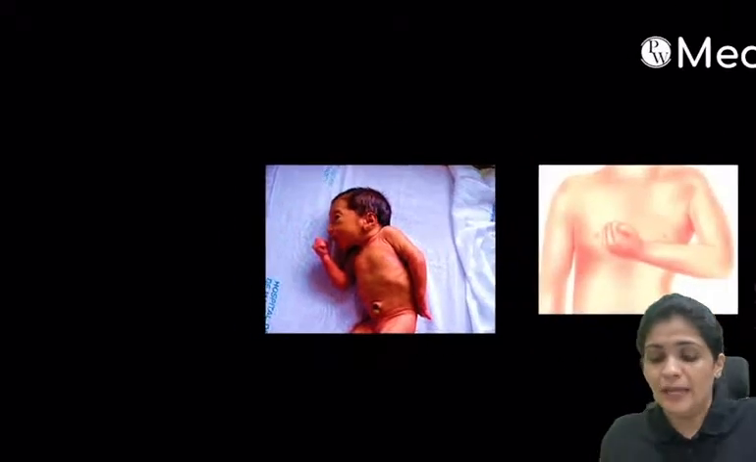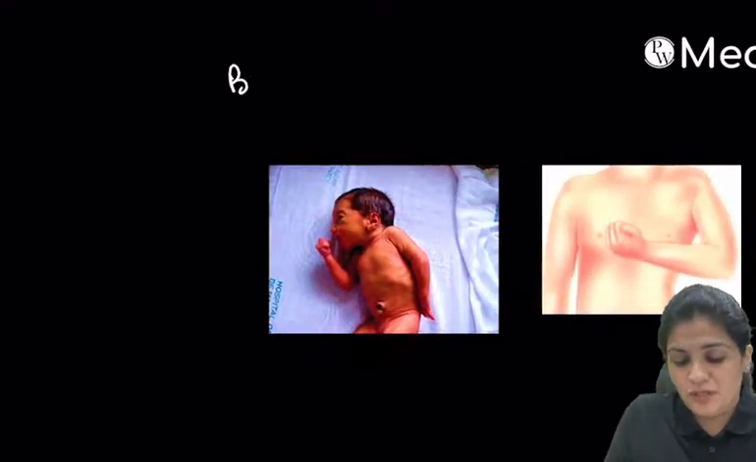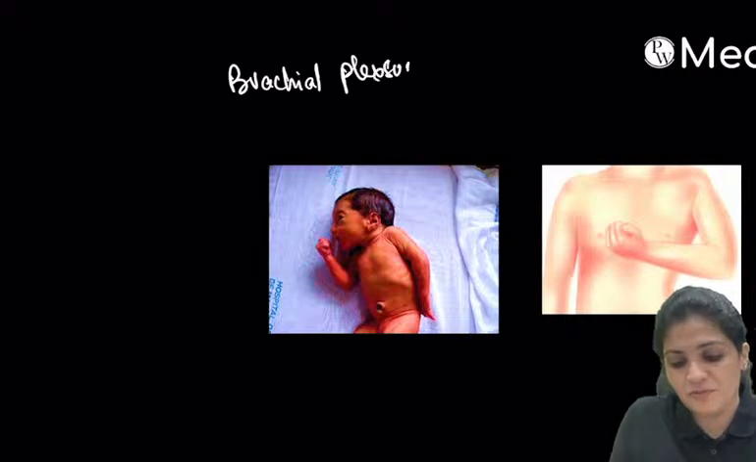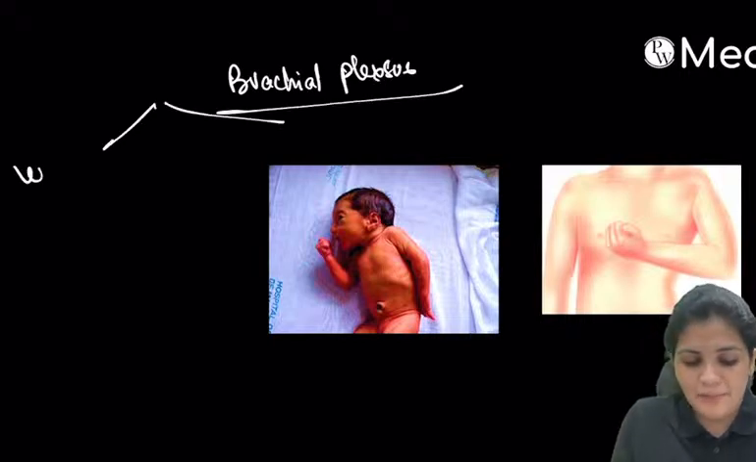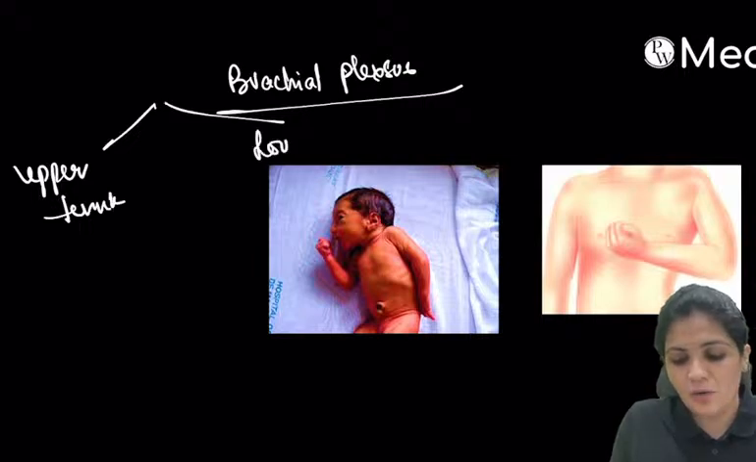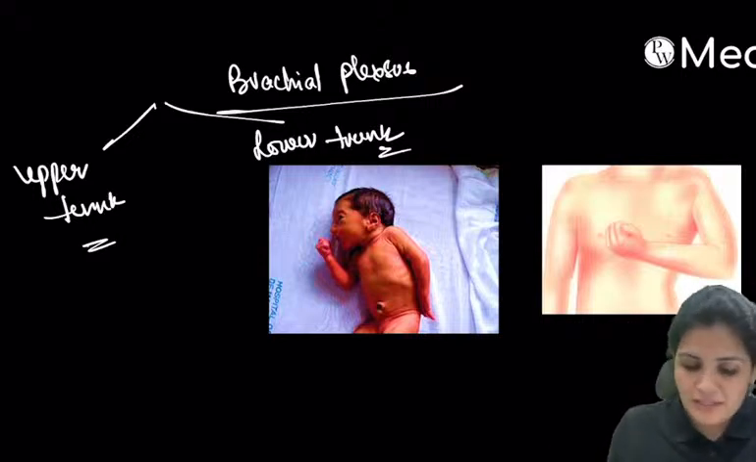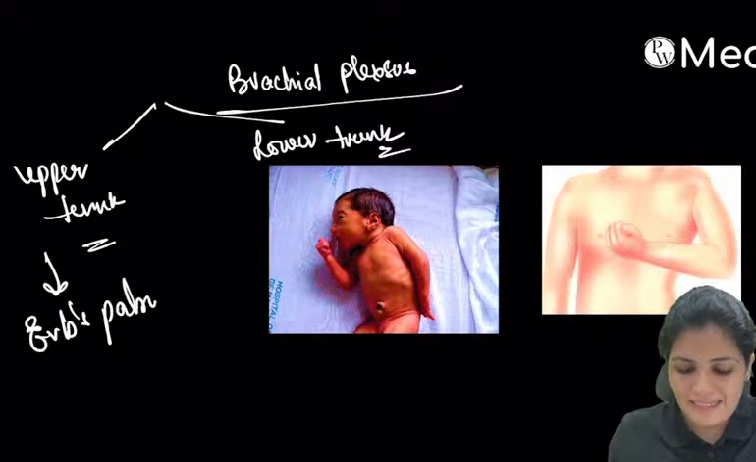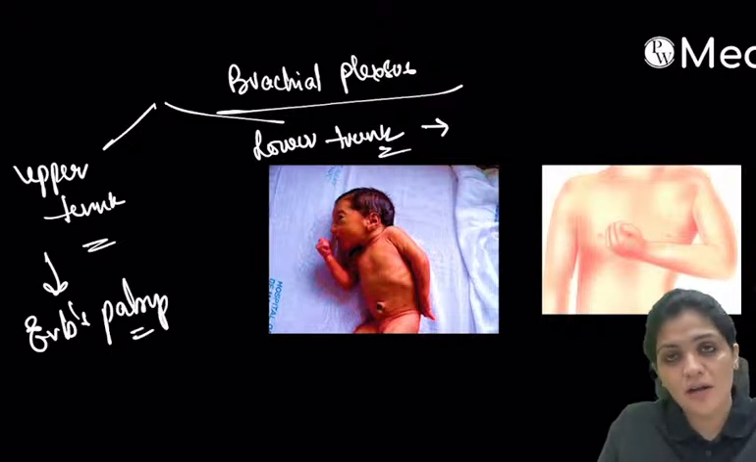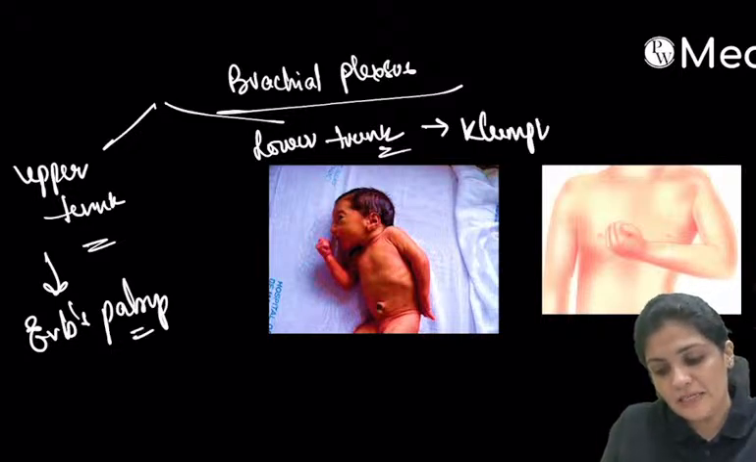Now coming to the brachial plexus injury. There are two important things you have to remember: damage to the upper trunk and damage to the lower trunk. I think you are all familiar with the upper and lower trunks. Upper trunk damage is called Erb's palsy, and lower trunk damage is Klumpke's palsy. So it is easy.